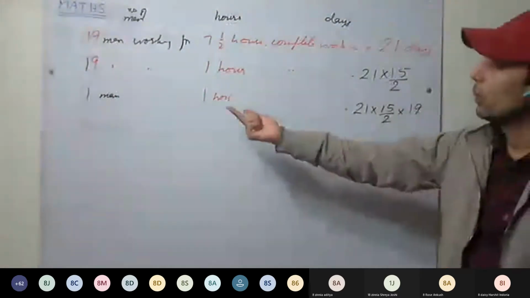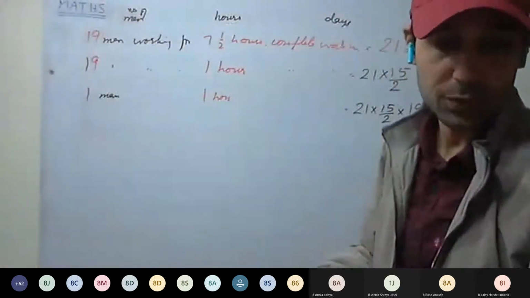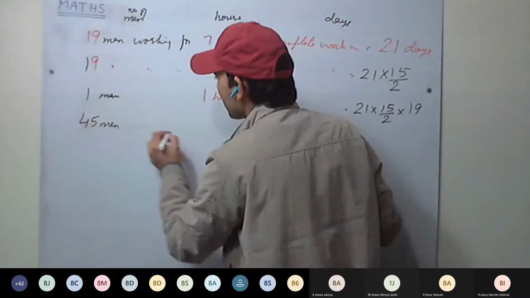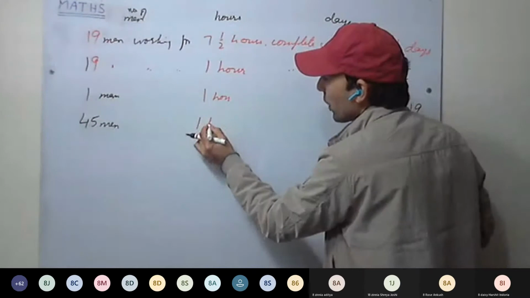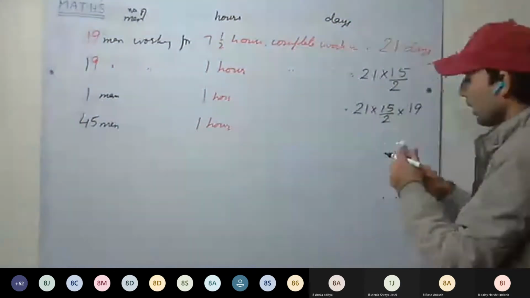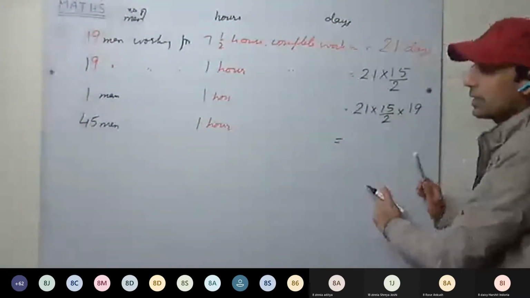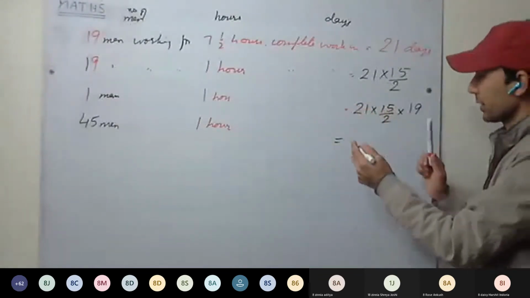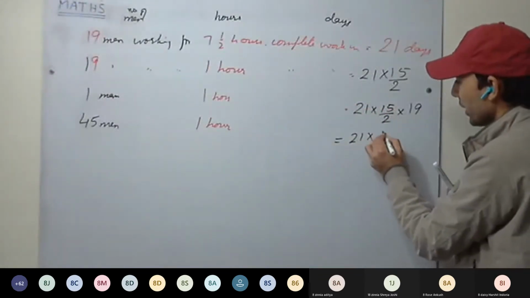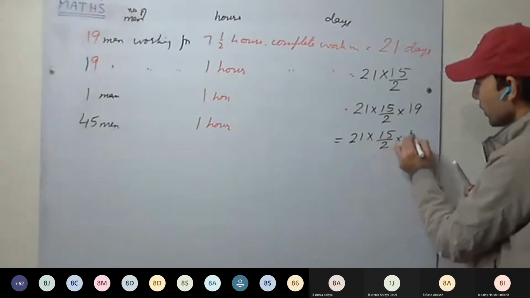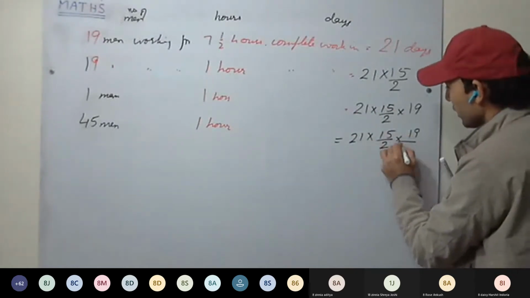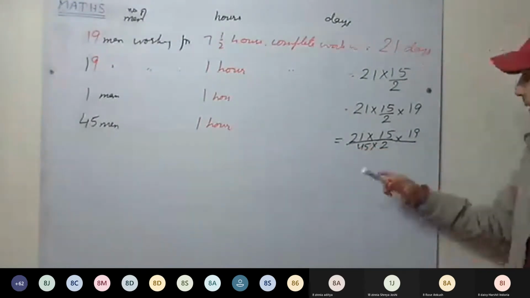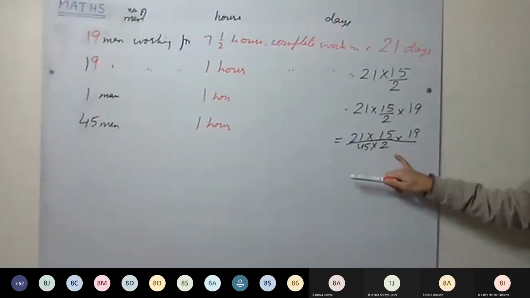Okay. Now men have increased. They have increased to 45. Now 45 men are working for 1 hour. Now how many days will they require? Since men have increased, number of days to complete the work decreases. So we have to divide 15 by 2 into 19 by 45 into 2. Understood this one?